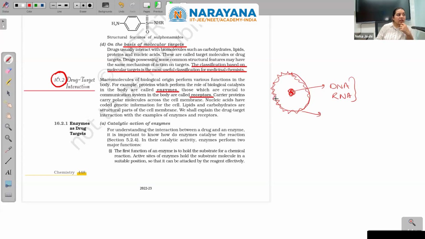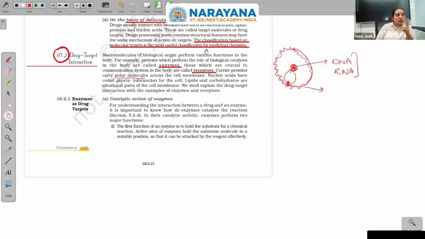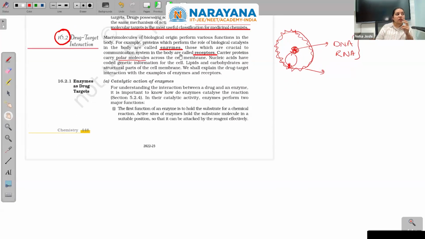Now the carrier proteins carry polar molecules across the cell. If there is some polar molecule I have to carry from the cell membrane to here, or from here to the cell membrane, then the role is given to carrier proteins. Here enzymes and receptors are also very important. Those which are crucial to the communication system in the body are called receptors, because a message may be sent, but how it will be received and enacted will be carried out by the receptors.